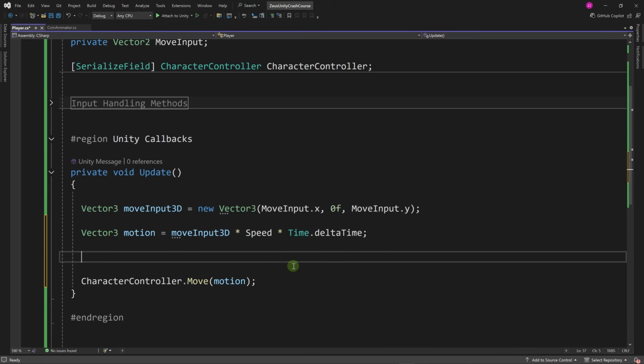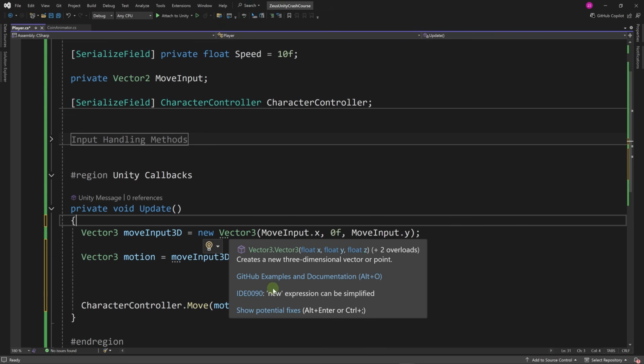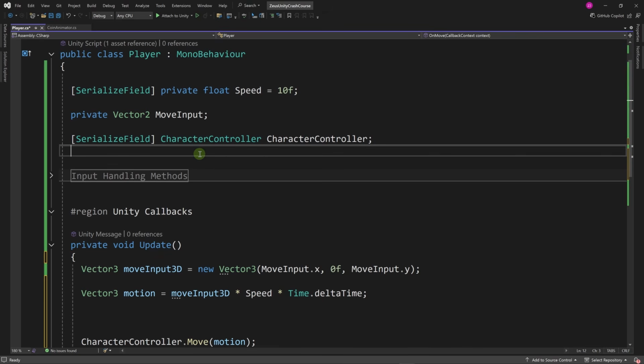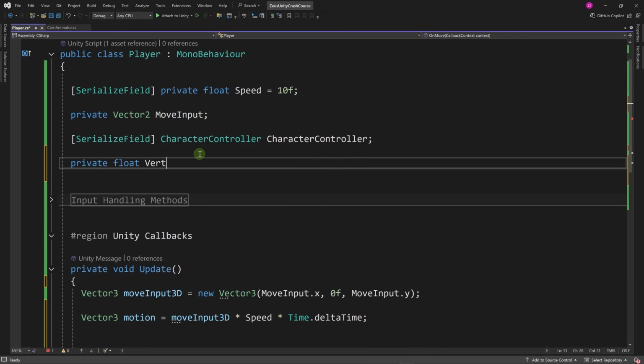But before we do that, here we need to apply the gravity. For this, we need to keep track of our vertical velocity because we need to accelerate every frame towards the ground. And we need to keep track of the accumulated velocity that we have. Let's go to the top and let's create a new private float. Let's call it verticalVelocity.